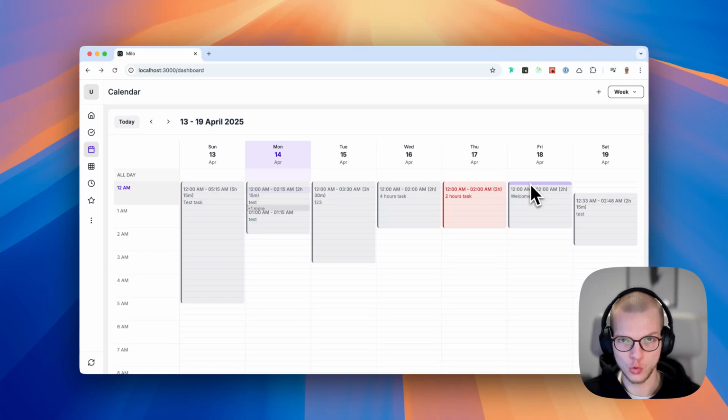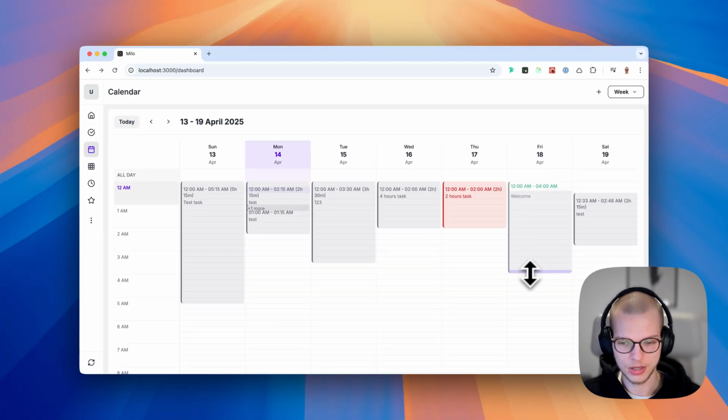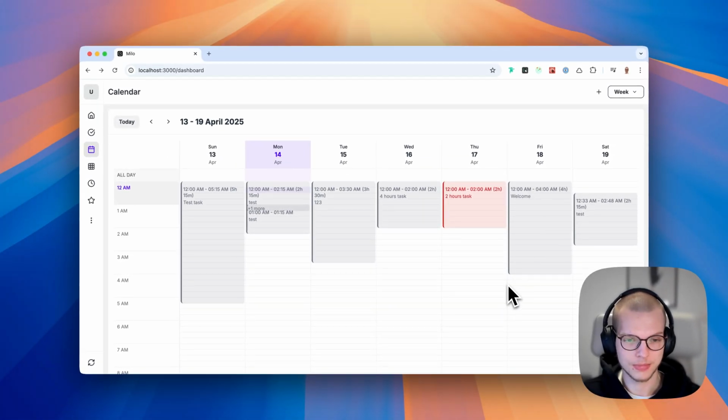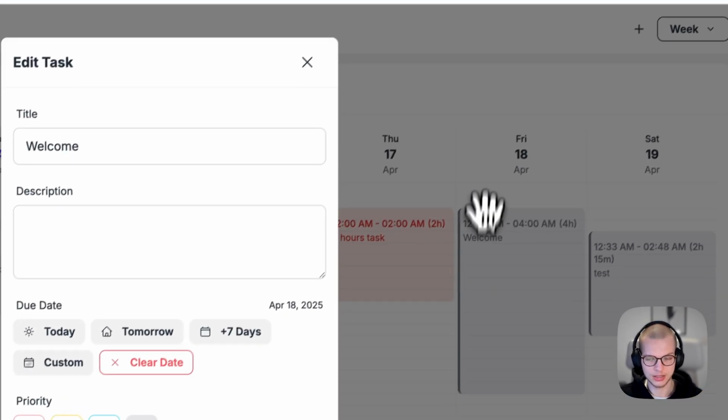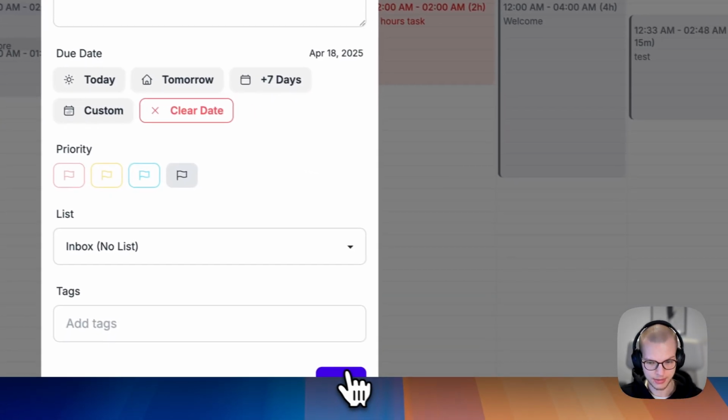And I can resize it, so either remove the duration or increase it. So let's increase it, and as you can see, as I go, it also shows you at the top the visual indicator of where it currently is, the duration. Currently it's from 12 a.m. to 4 a.m. So let's do it, and as you can see, it has been successfully updated. And I can also click here to edit the task. Let's say from welcome to welcome to, I hit save.